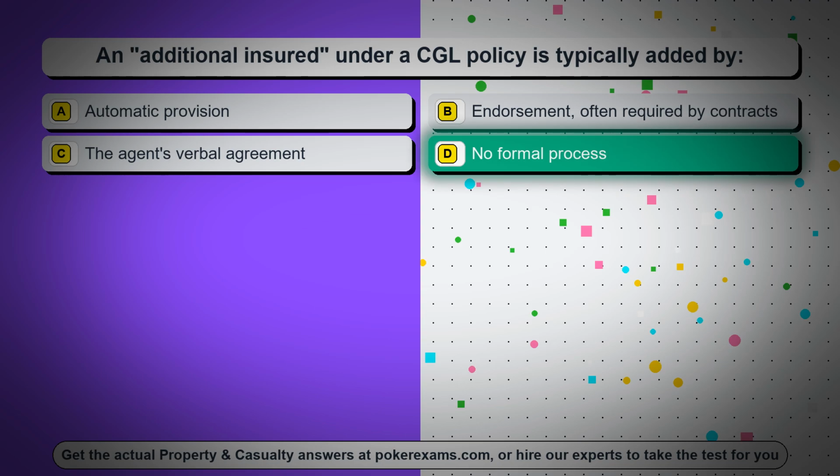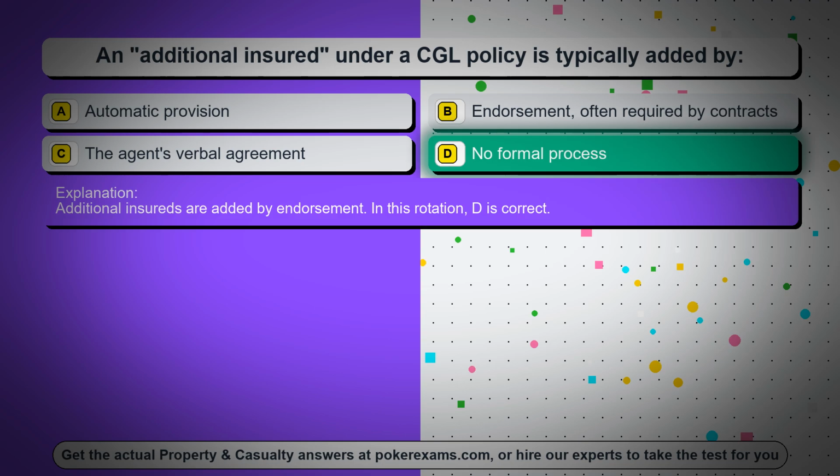The correct answer is option D, no formal process. Additional insureds are added by endorsement. In this rotation, D is correct.